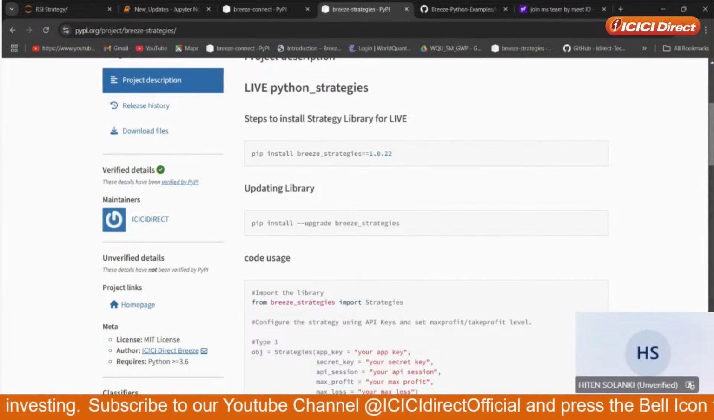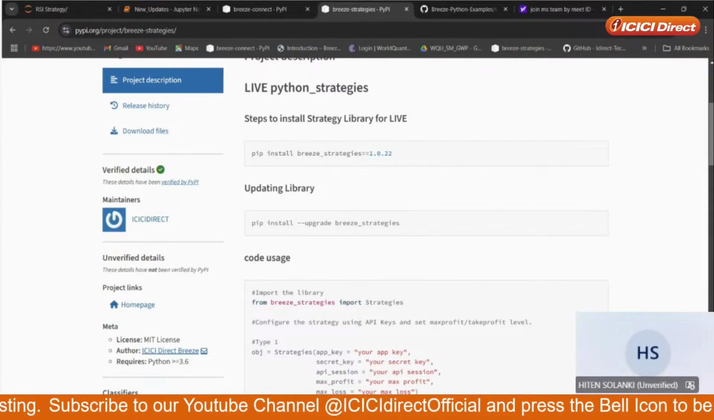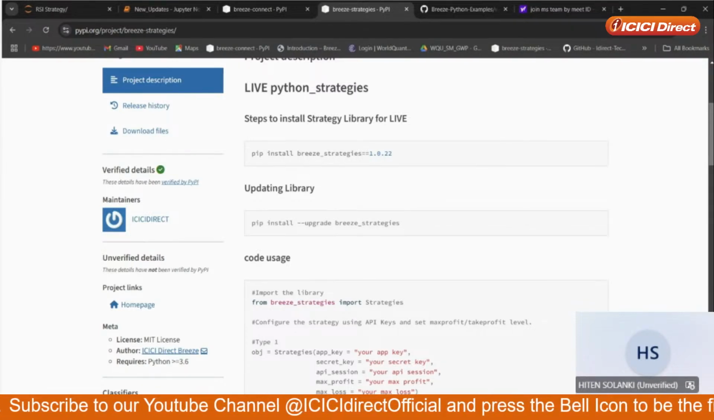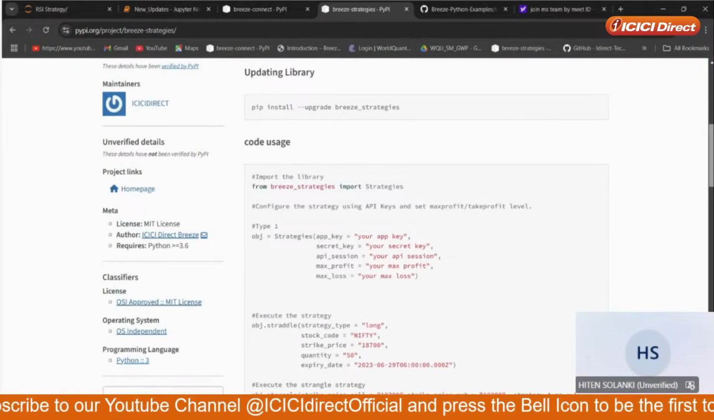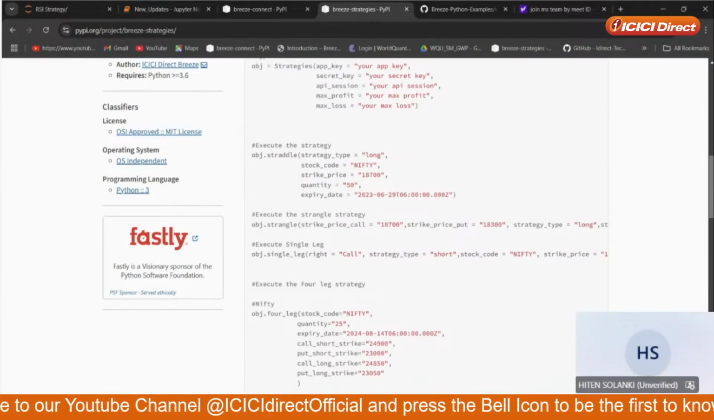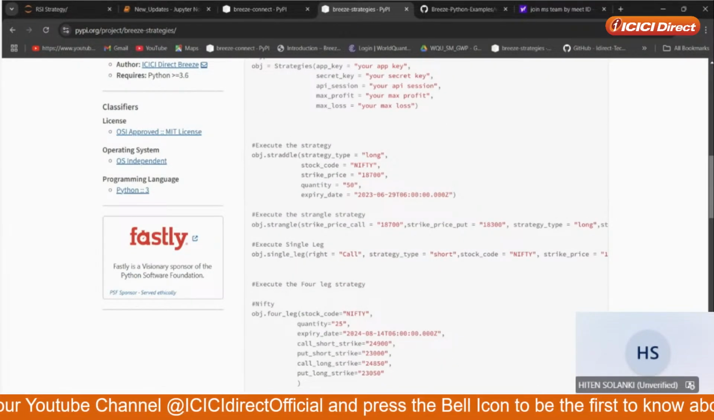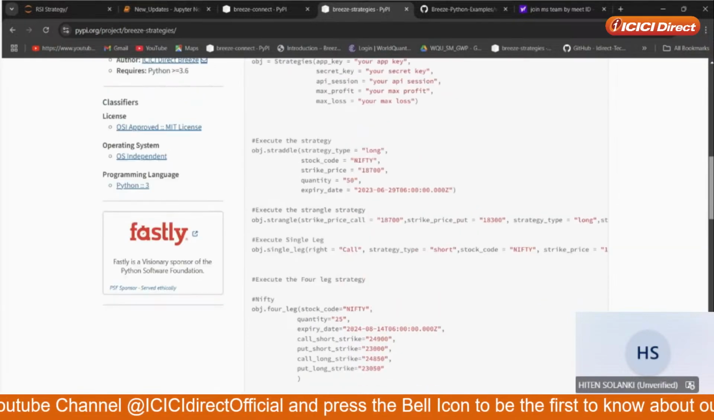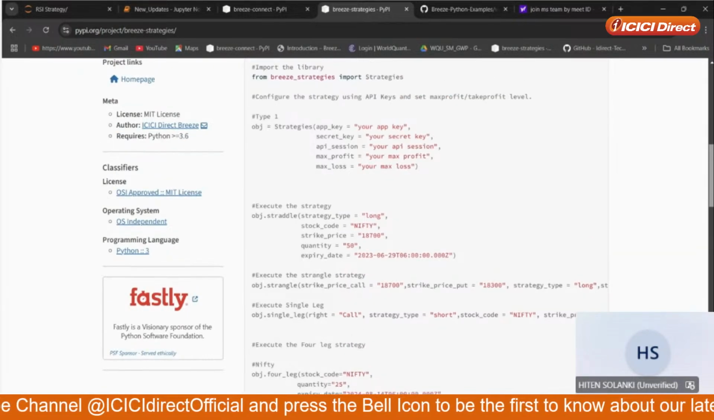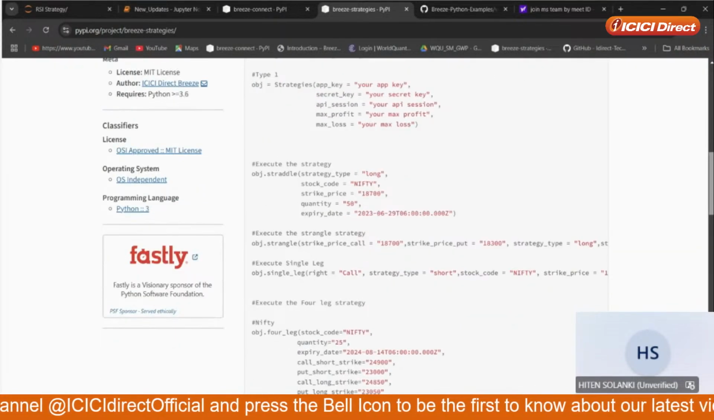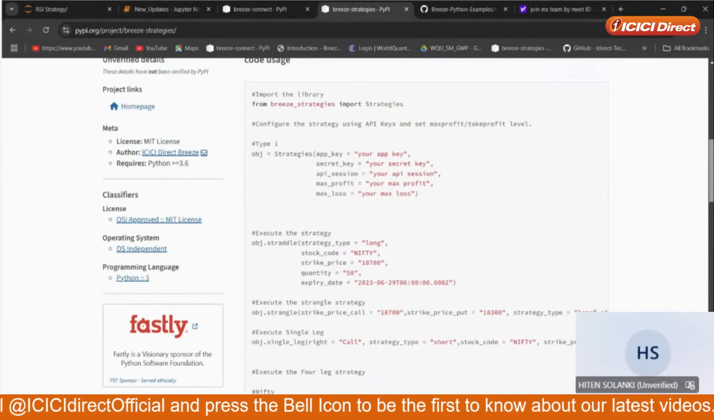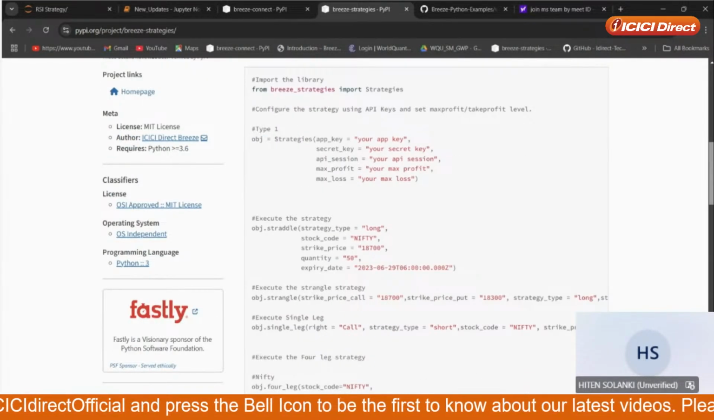You just need to import this library, and then whichever strategy you want, here we have gone with four strategies: straddle, strangle, four leg, and single leg. So this is how we have gone with this strategy. These are the four strategies, so whichever strategy you want to execute, definitely you can execute.